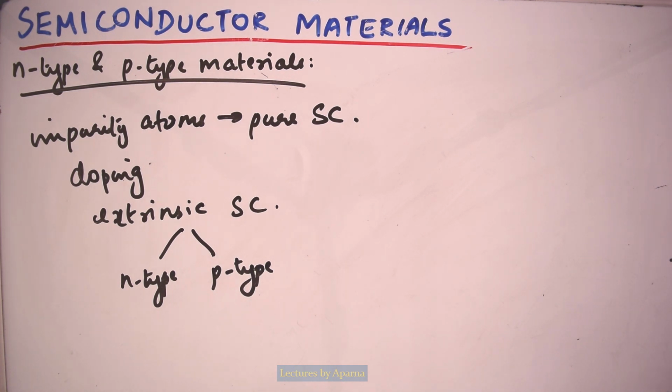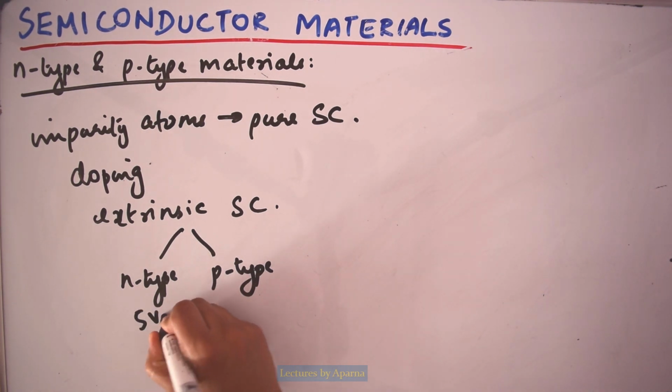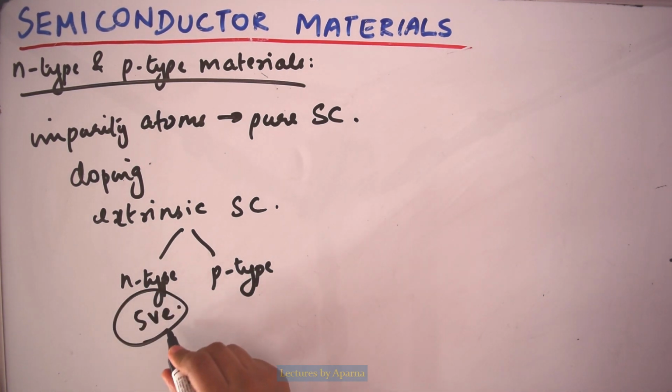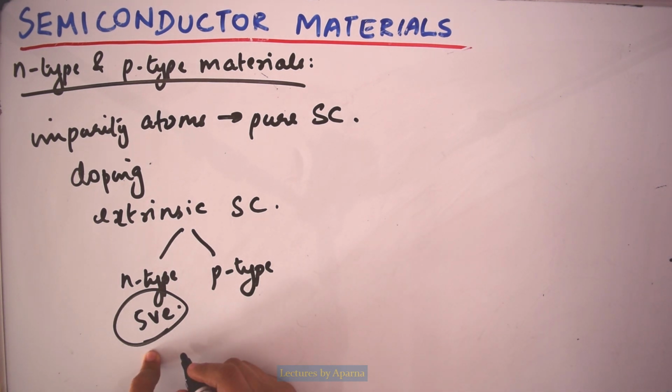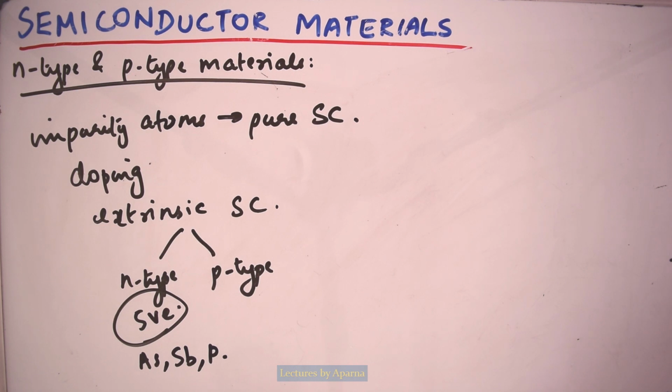To make n-type materials, the impurity elements used are those which have 5 valence electrons. Those impurities which have 5 valence electrons will be used for making n-type semiconductors. That is, pentavalent elements like arsenic, antimony, phosphorus, etc. These elements are from group 5 of the periodic table.